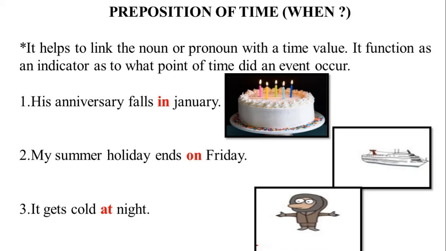In the above three sentences, the words which are red in color describe when an event or thing happened. So the prepositions that describe when an event or thing happened are called prepositions of time. For example, in, on, at, before, after, etc.